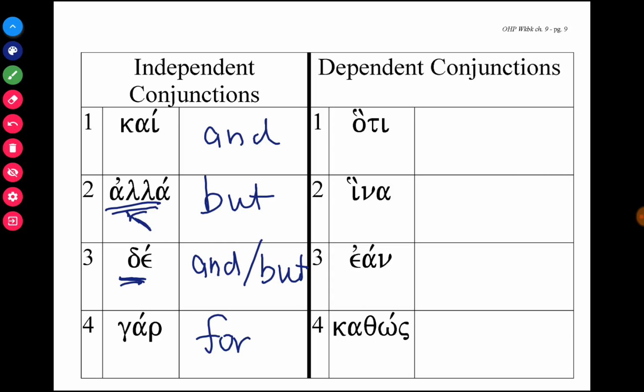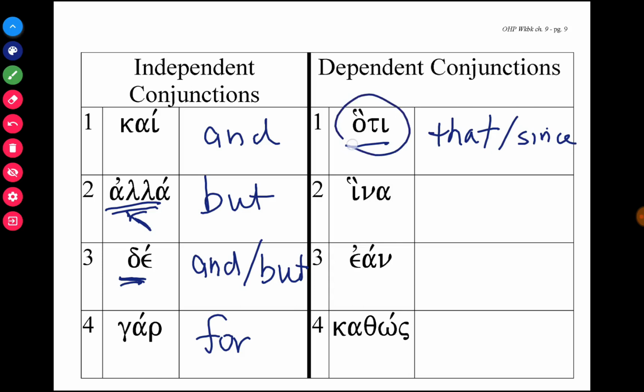So hati means that or since. So if I say since I ate the food, since I ate the food is not a sentence by itself. It's a clause, a dependent clause. It depends on the main part of a sentence. So the main part of a sentence is I have a stomach ache. So since I ate the food, I have a stomach ache. Since I ate the food or that I ate the food would indicate that it's a dependent clause using hati